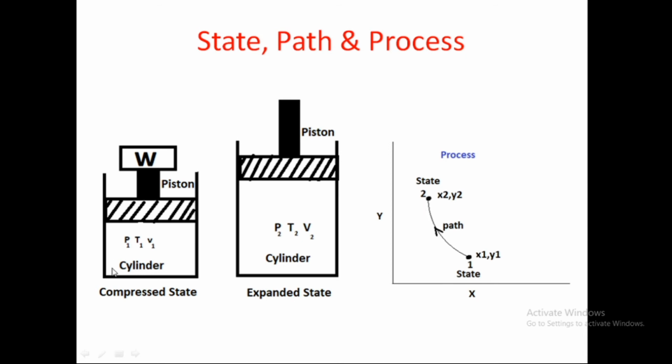Okay, from this example, if you say this is state 1, with pressure P1, T1 and V1 being the volume of the gas present in the cylinder under some weight. If you are having some weight, this is condition 1. This is called the compressed state. This is state 1. After removing this weight, this particular piston moves upward, it is the expanded state. It will reach state 2. In this case, the pressure will be P2, temperature will be T2 and volume will be V2. So this is state 2, this is state 1.